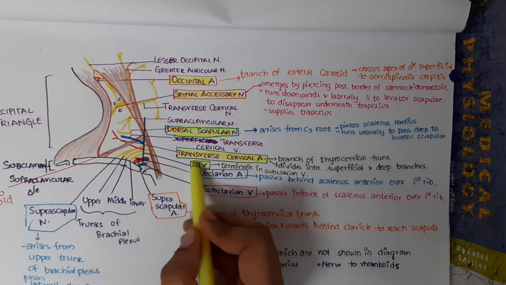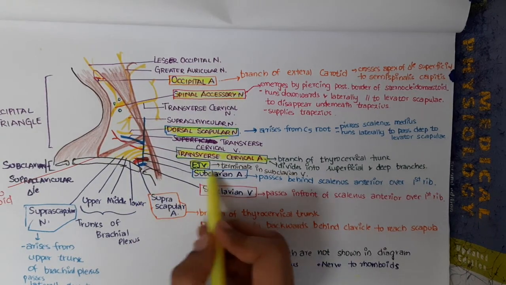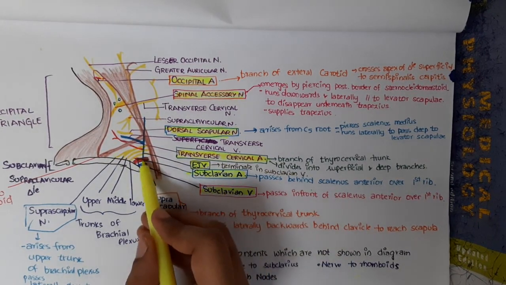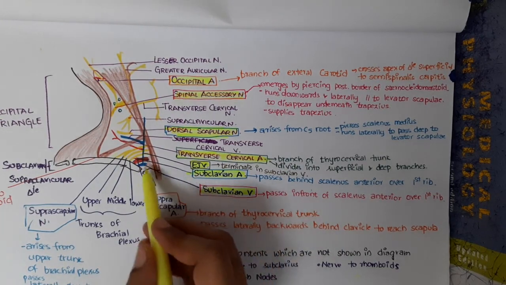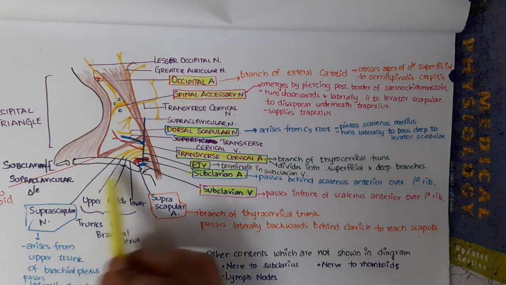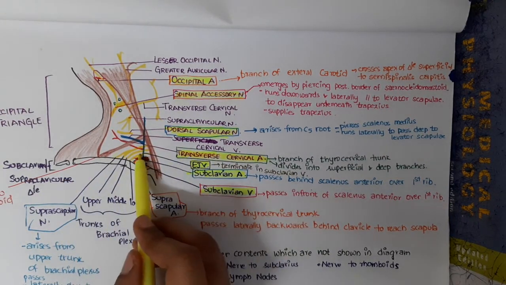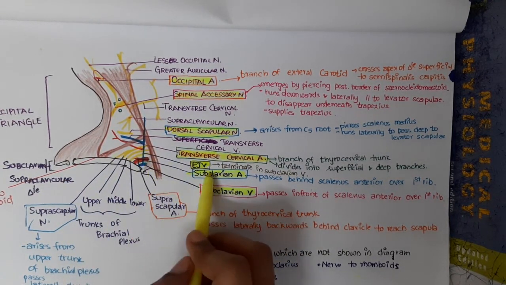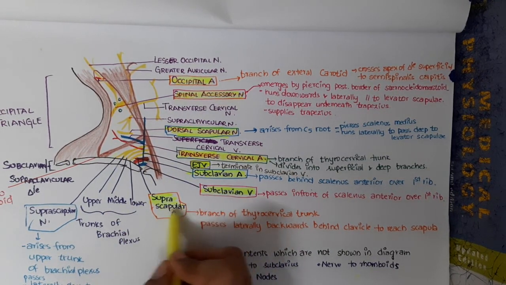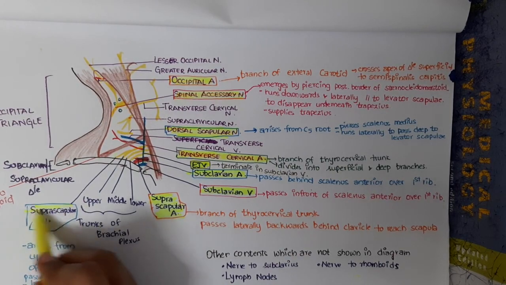Then we have the external jugular vein, and the subclavian artery and subclavian vein are also present in the supraclavicular triangle. In the supraclavicular triangle, you have the transverse cervical artery, external jugular vein, subclavian artery, subclavian vein, and also suprascapular artery and suprascapular nerves.